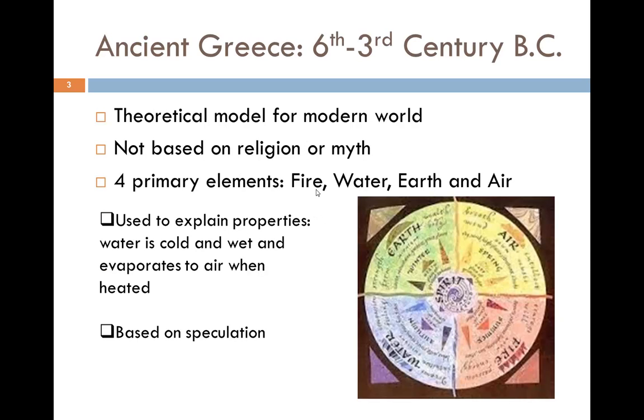Then, once we get to 6 BC, or through the 3rd century BC, we started creating a theoretical model for the modern world. This is not based on religion or myth. There are 4 primary elements: fire, water, earth, and air. They're used to explain properties. For instance, water is cold and wet, but when it's heated, the water is evaporated and turns into air. This is based on speculation.